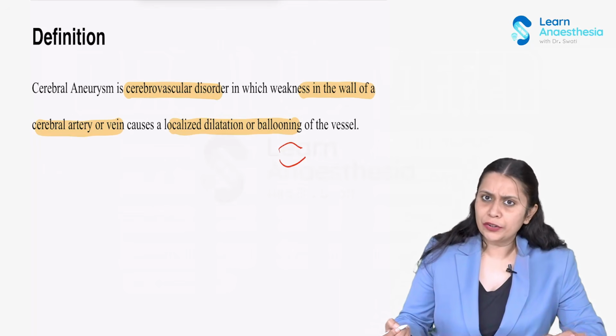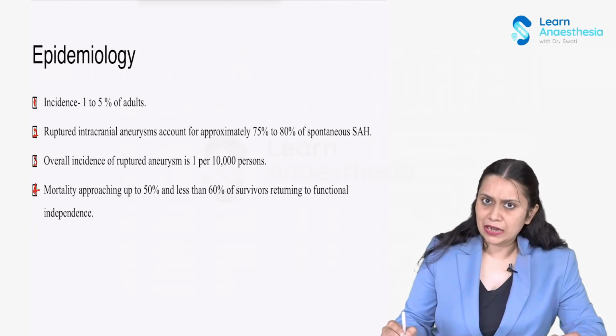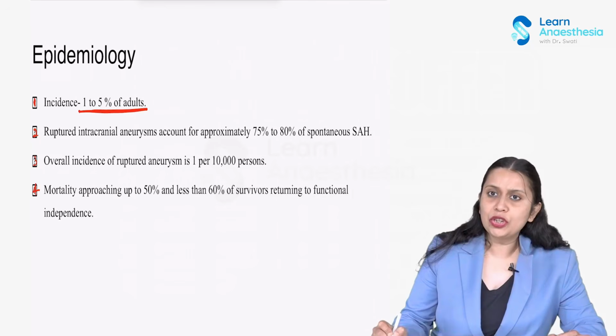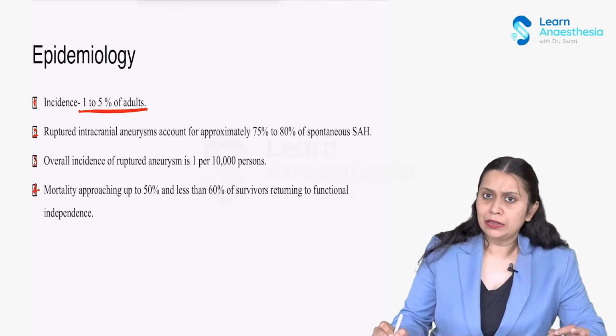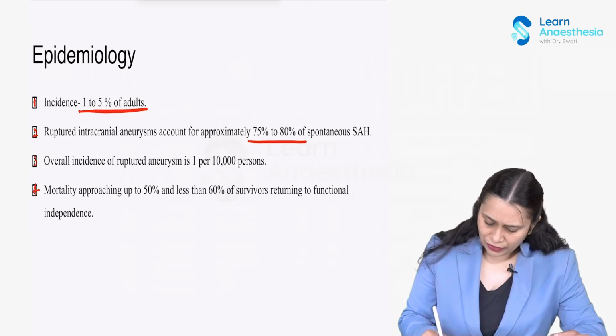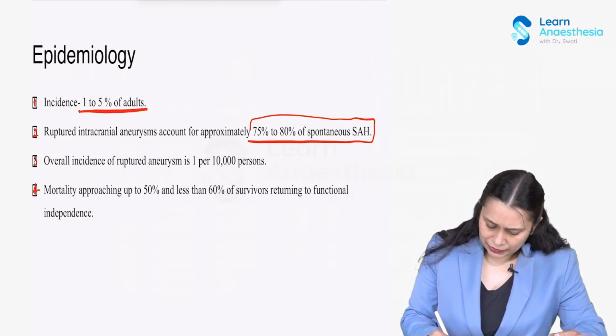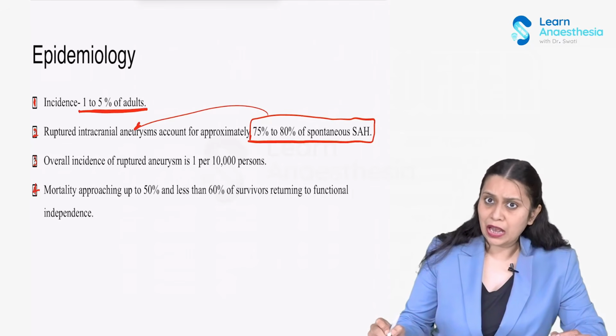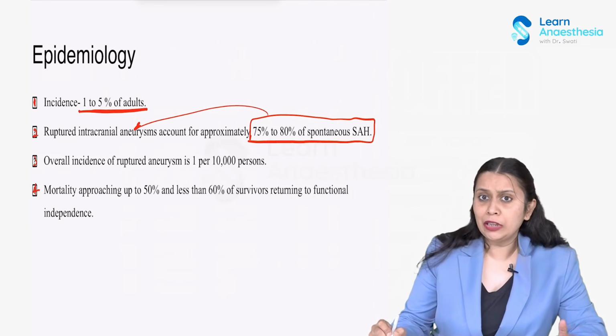What is the incidence of cerebral aneurysm? The incidence in adults is between 1 to 5%, and ruptured cerebral aneurysms account for 75 to 80% of non-traumatic subarachnoid hemorrhage. So 75 to 80% of spontaneous subarachnoid hemorrhage is because of ruptured intracranial aneurysm, which is the highest among the non-traumatic causes.